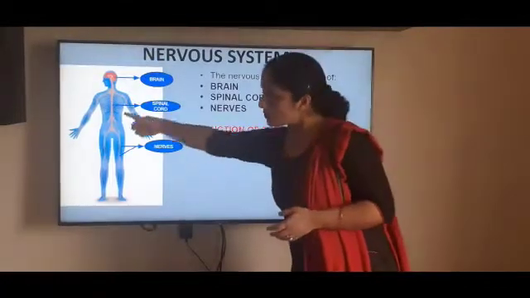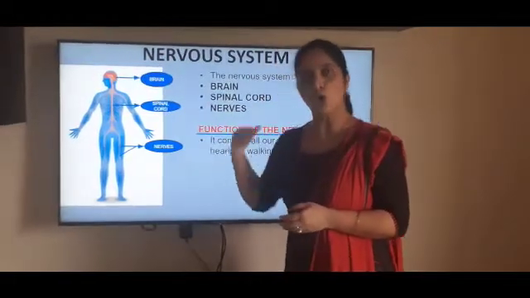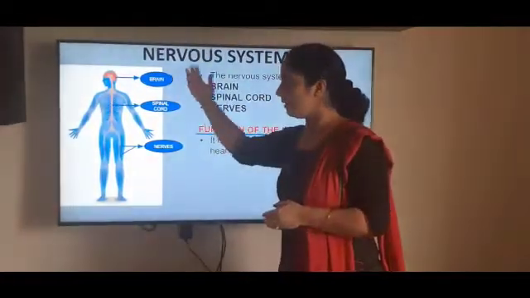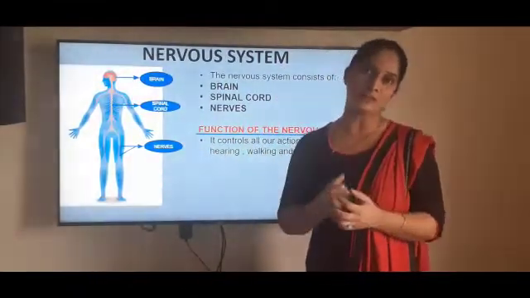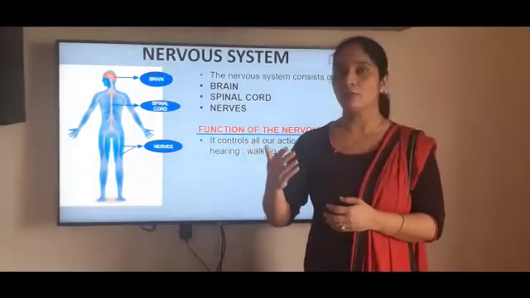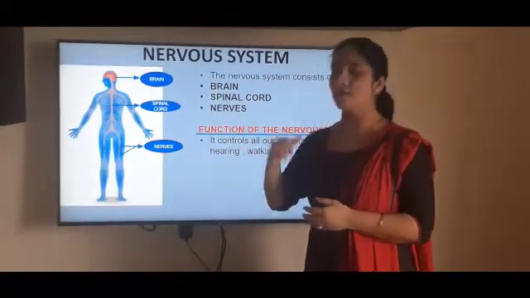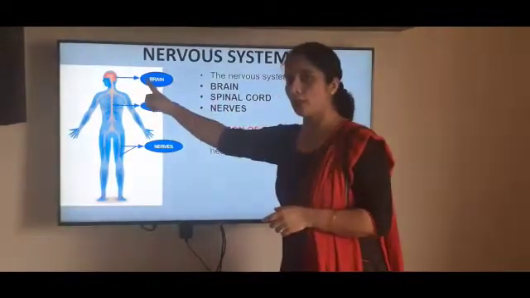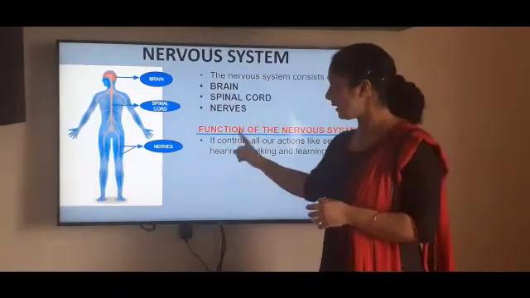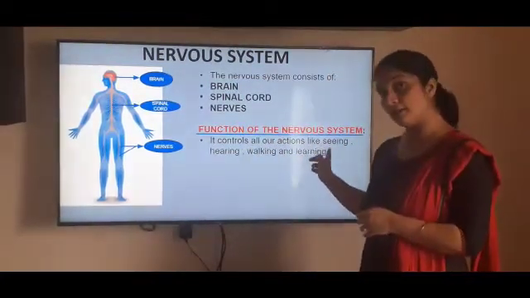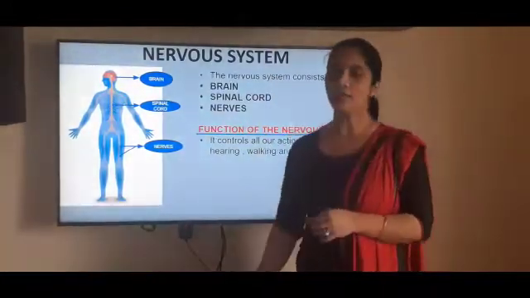The spinal cord also has the same function, because the spinal cord will also carry the messages from the brain to organs and from organs to the brain. It means that the spinal cord and the nerves act like messengers. Whoever is carrying the messages, we call messengers. It means that the brain is controlling all the organs of the body. So what is the function of the nervous system? It controls all our actions like seeing, hearing, walking and learning. So this is all about the nervous system.